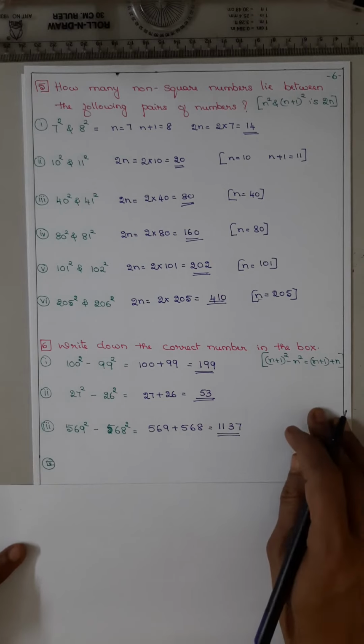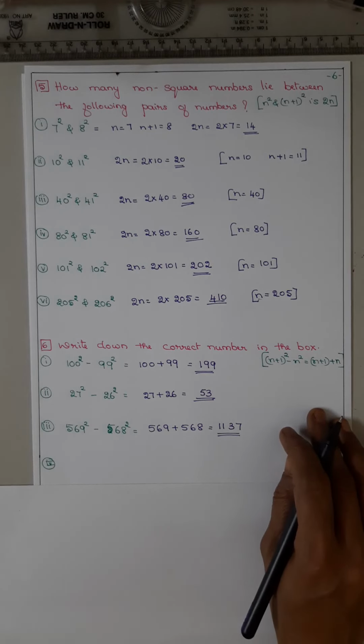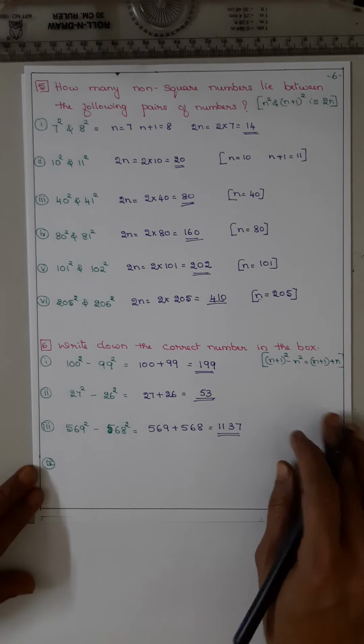So you got 1137. So the difference between the squares of two consecutive natural numbers is just the sum of the two natural numbers. That was about question number 6.